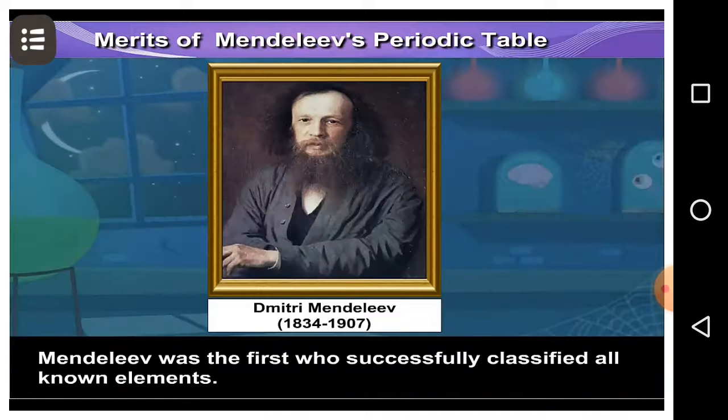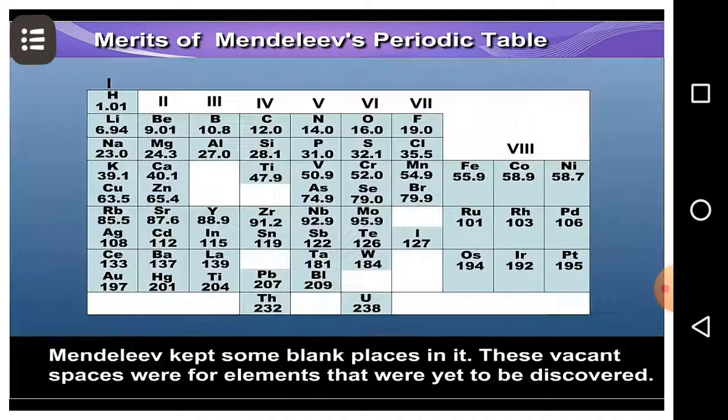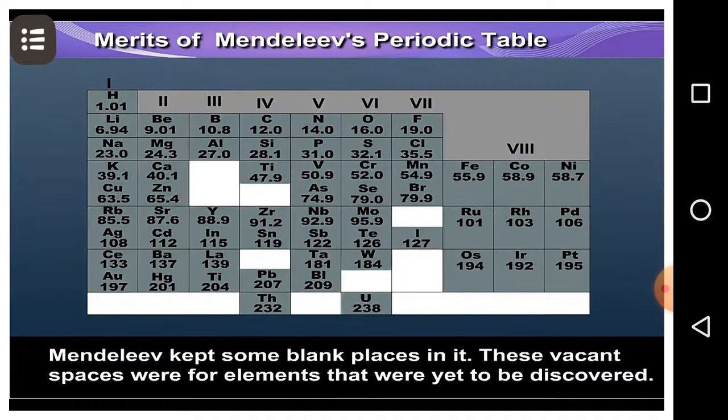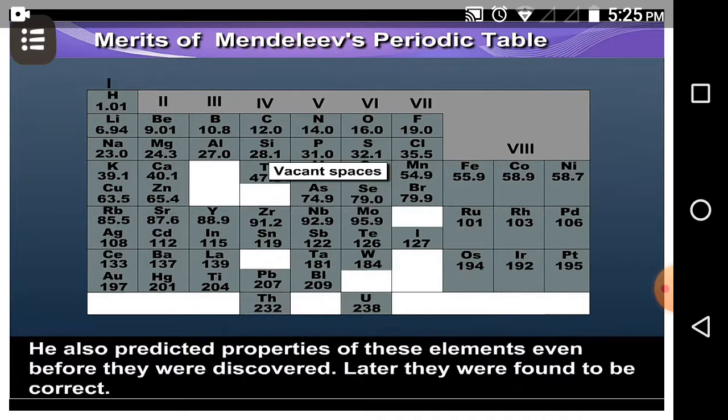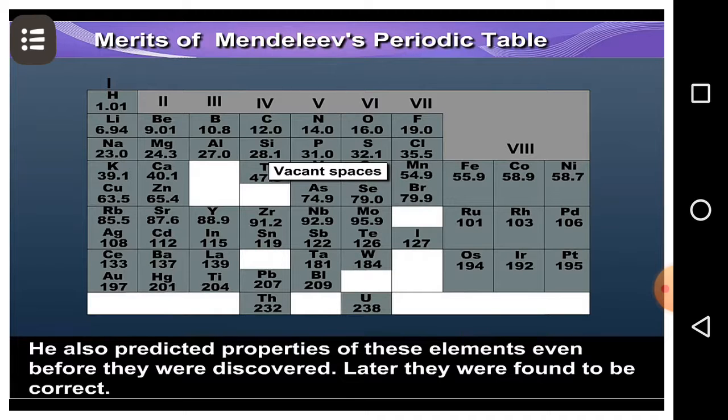Merits of Mendeleev's periodic table. Mendeleev was the first who successfully classified all known elements. Mendeleev kept some blank places in it. These vacant spaces were for elements that were yet to be discovered. He also predicted properties of these elements even before they were discovered. Later, they were found to be correct.